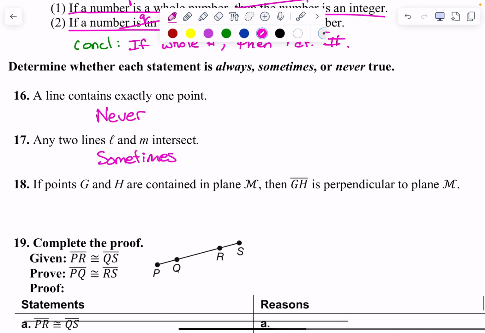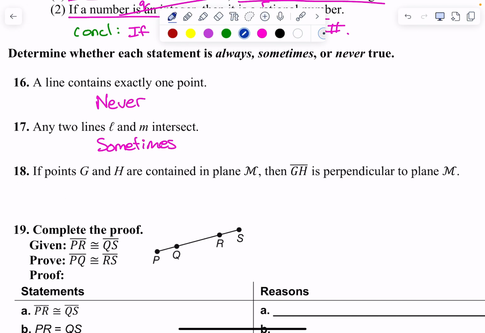All right. Now this one is a little bit longer. If points G and H are contained in plane M, so G and H live somewhere here and here, and this is plane M, then G and H are perpendicular to plane M. So they're saying G and H are on a line that goes outside of plane M at a perpendicular.